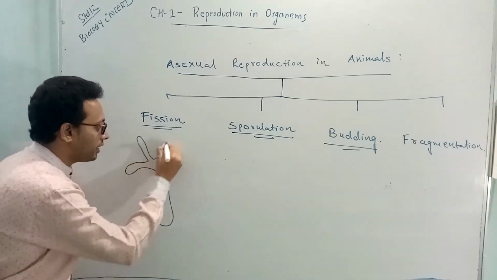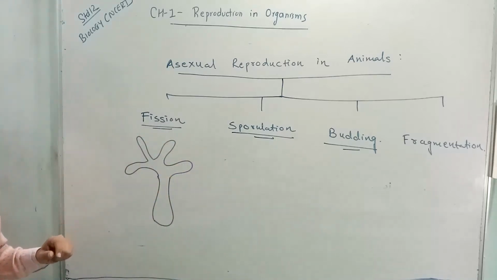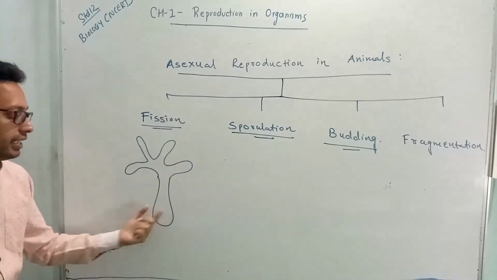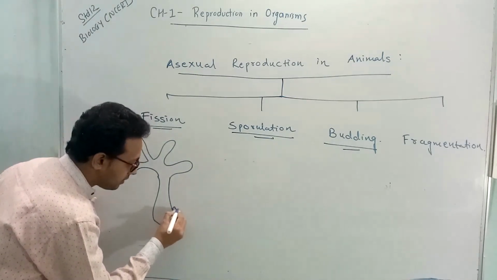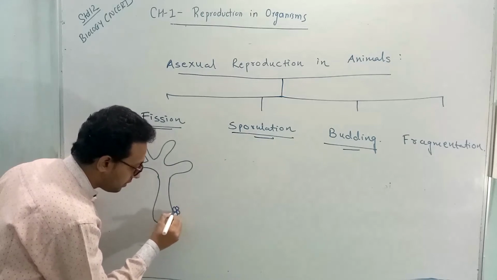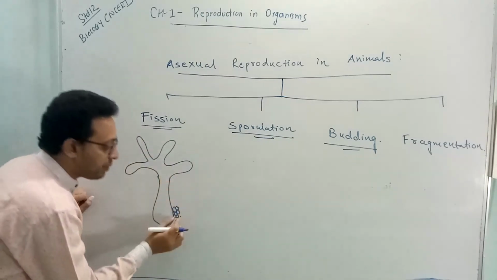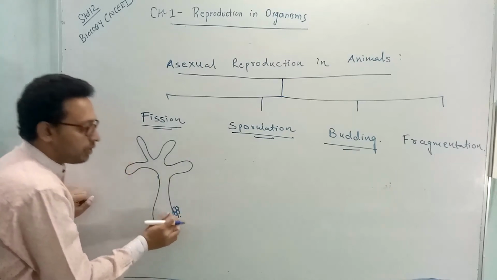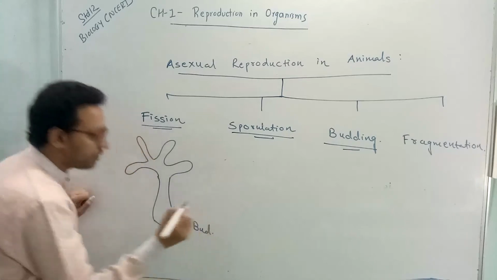I am currently drawing an organism, that is a hydra. So what is budding? In budding, there is a formation of a cell mass. A part of a living organism produces a raised cell mass. This raised cell mass is considered as a bud.